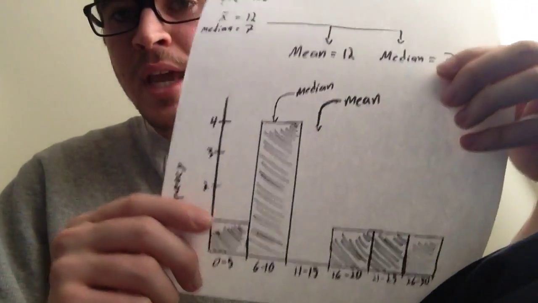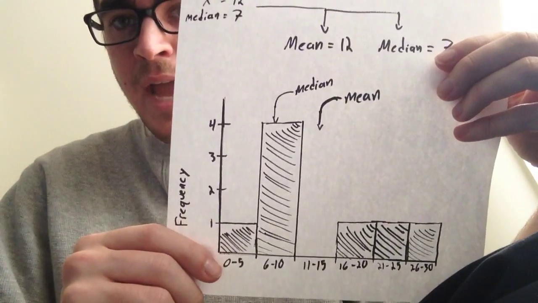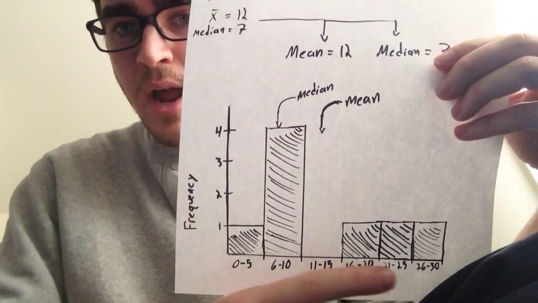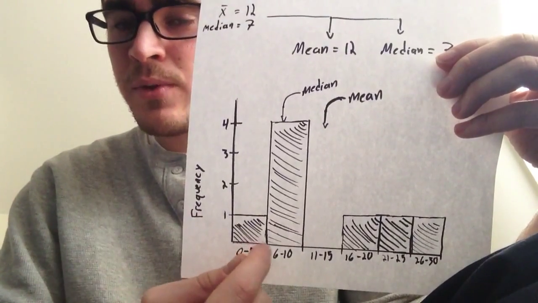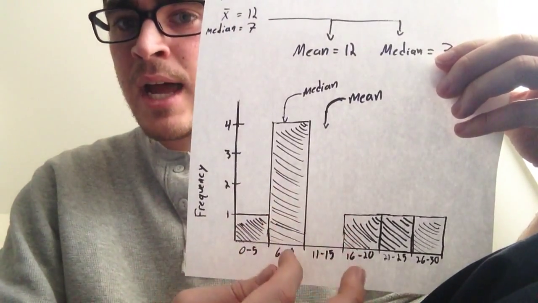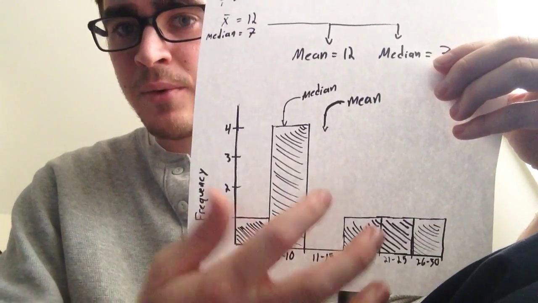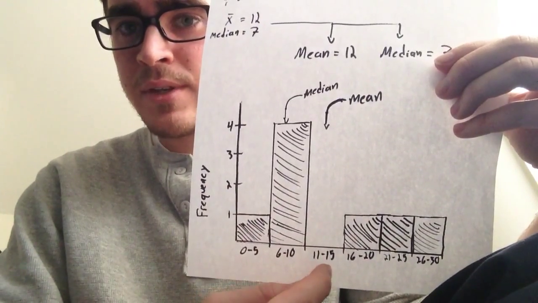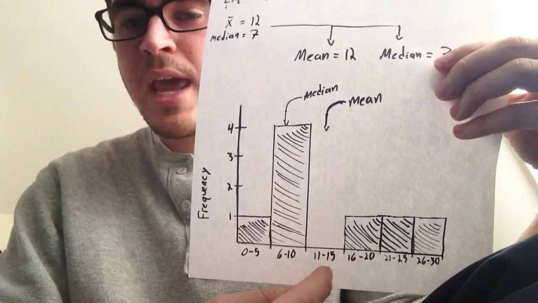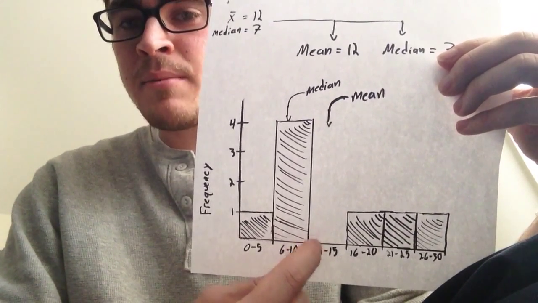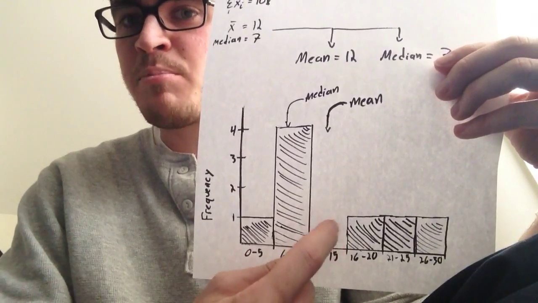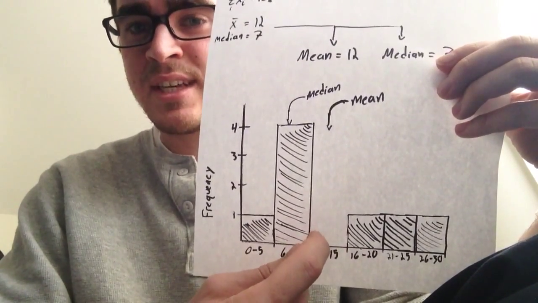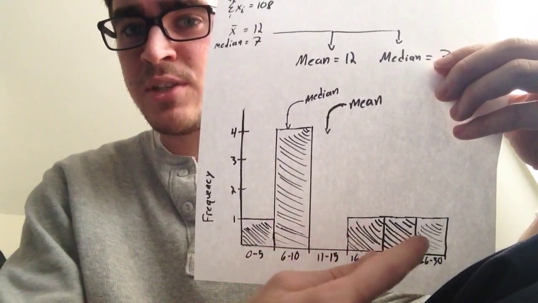So here's a histogram, which is representing the data points above. We have frequency on the y, or range on the x, and this kind of shows you what I'm talking about. The median lies right here in this 6 to 10 range, and the mean lies in this 11 to 15 range. And you see something pretty cool here. The mean is in this empty part of the data set. It doesn't actually exist. It's just in between these data points.